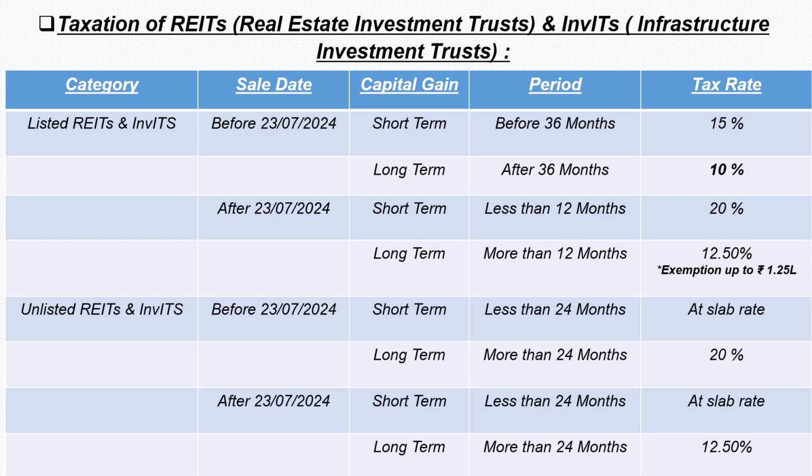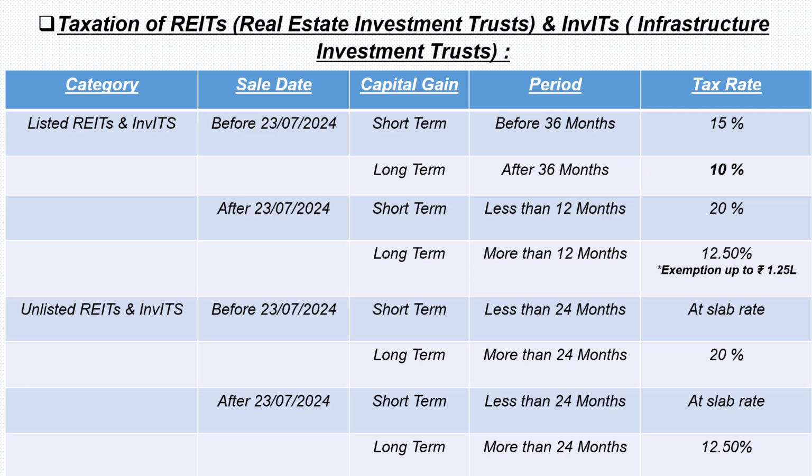Taxation of capital gain from sale of units of REITs and InvITs. Taxation of listed REITs and InvITs. For the transaction effected before 23rd July 2024, if the holding period is lesser than 36 months, it becomes a short term and is taxed at 15%. If the holding period is more than 36 months, it becomes a long term and is taxed at 10%.